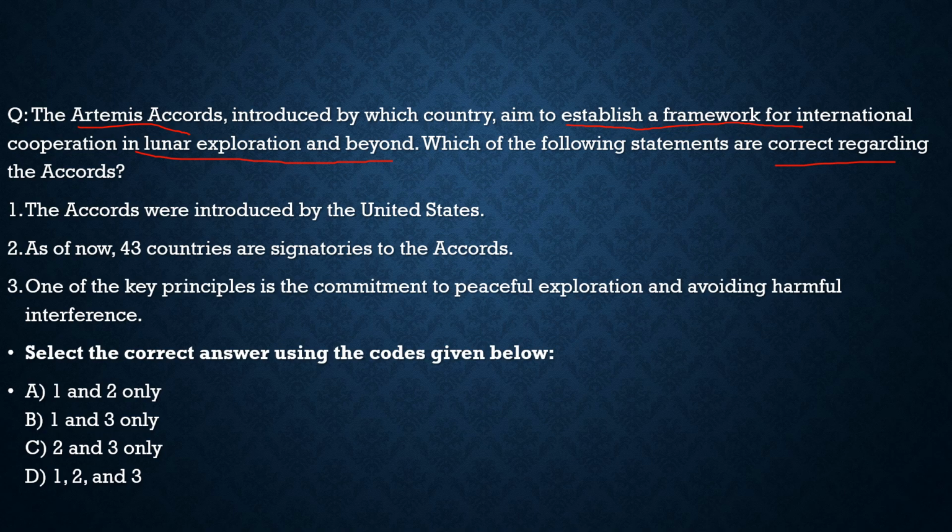The first statement says the Accord was introduced by the United States, 100% correct. Right now 43 countries are part of it, 100% correct, and India is also part of it. And the third option: one of the key principles is the commitment to peaceful exploration and avoiding harmful interference, 100% correct. So all three statements are correct, and from the code given below, the correct code will be option D.